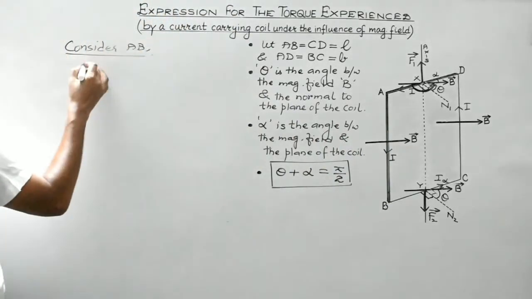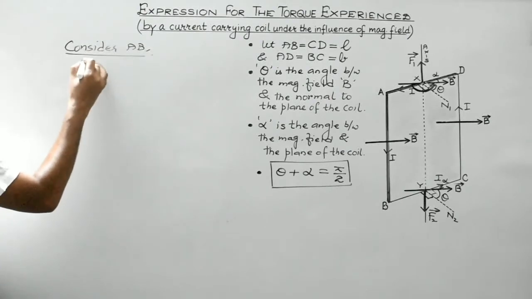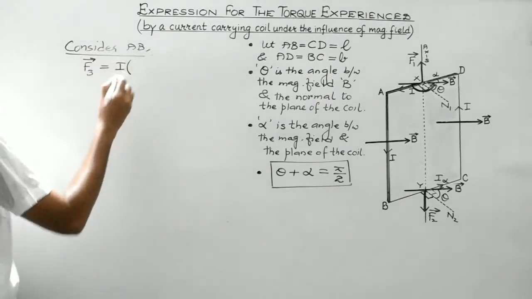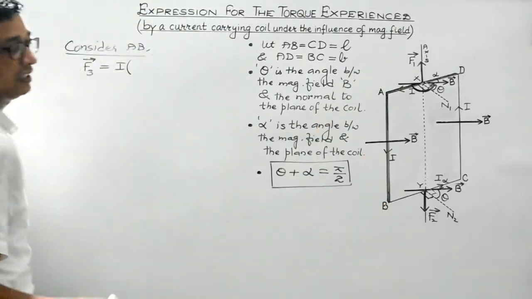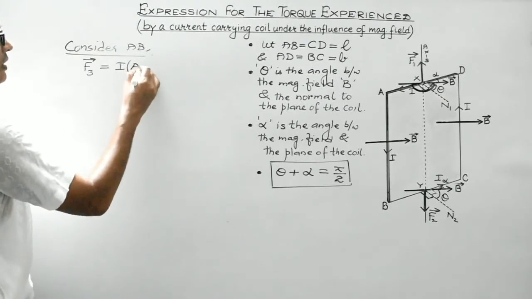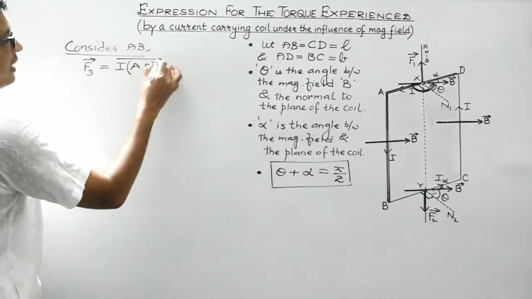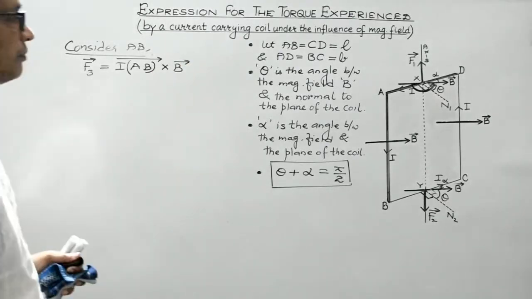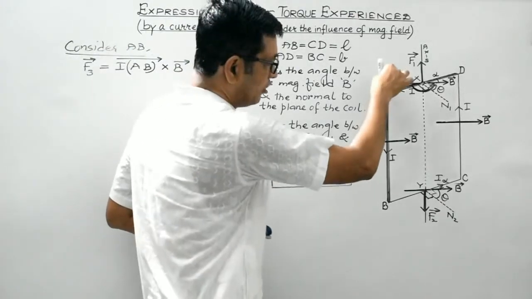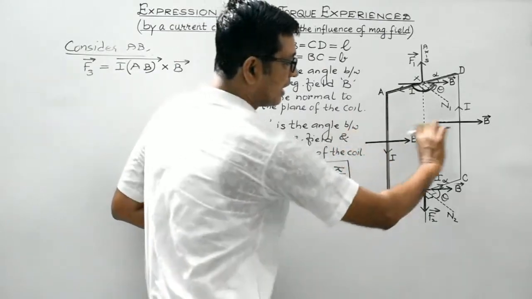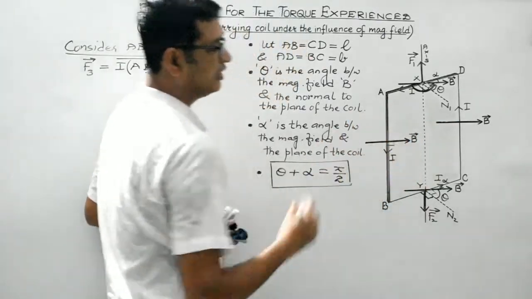So again, by using the basic formula, F3 vector will be given by current, and AB, the length is to be measured along the direction of the flow of current. It is only then that this entire term will act as current element cross B vector, right? So here, what's the angle between IAB, that is the current element, and magnetic field? It is obviously 90 degrees.